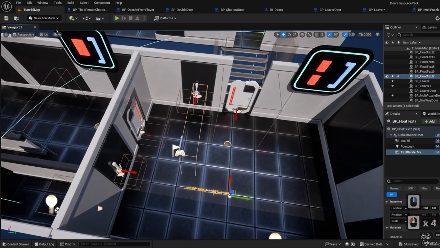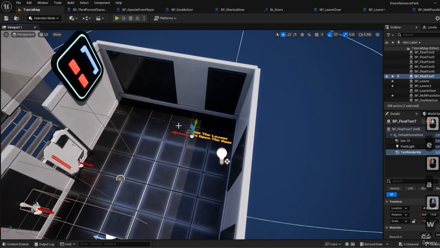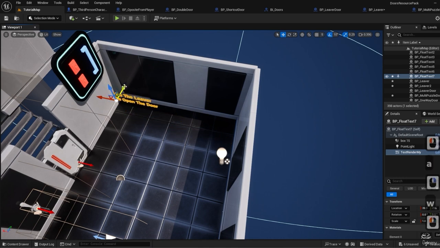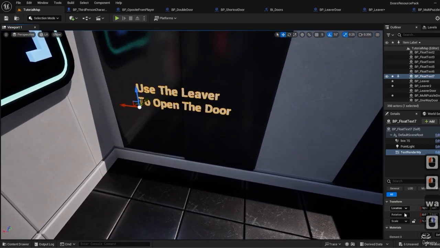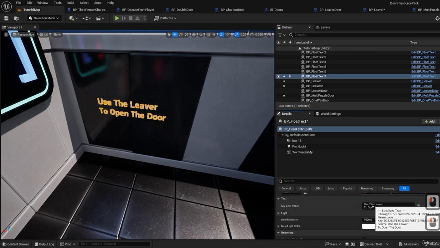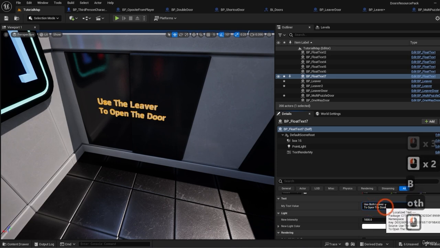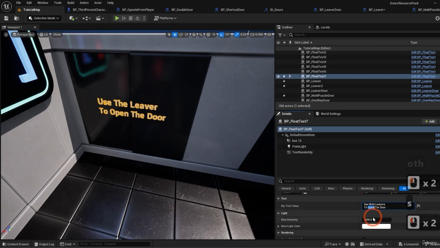If I double click on the text, or if I manage to select the text while having selected the blueprint, I can just click on the text. I can instantly focus on the text. And I'll bring it over here. And let's change the text to use both levers to unlock the door.